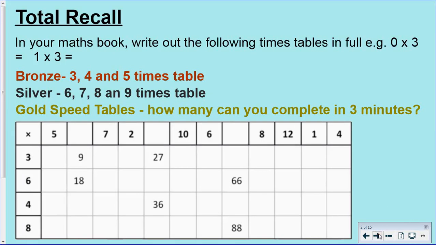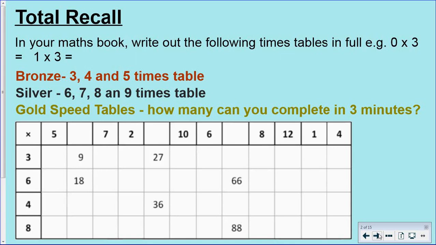So we're going to start with a little bit of total recall. Now this total recall will help you in the lesson. So in your maths books, I'd like you to write out your times tables in full. So 0 times 3 equals, 1 times 3 equals. For bronze, I'd like you to do the 3, 4 and the 5 times tables. For silver, I'd like you to do the 6, 7, 8 and 9 times table.